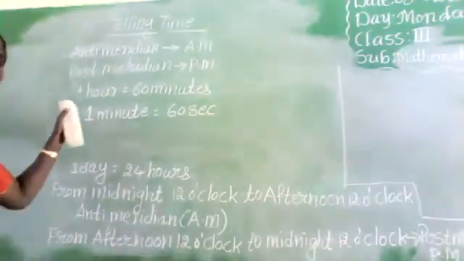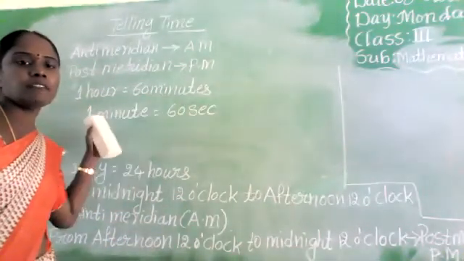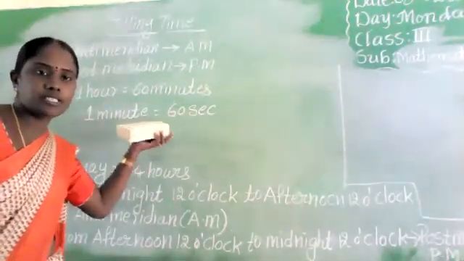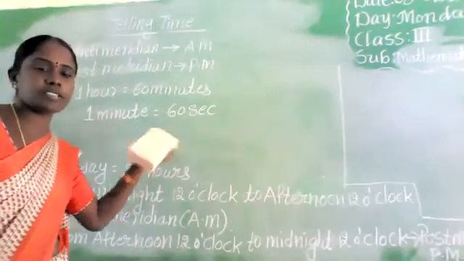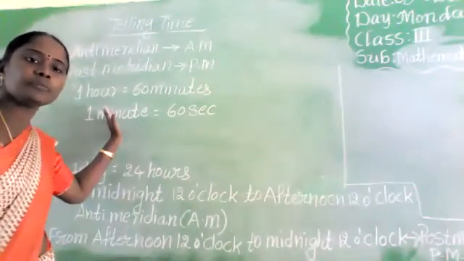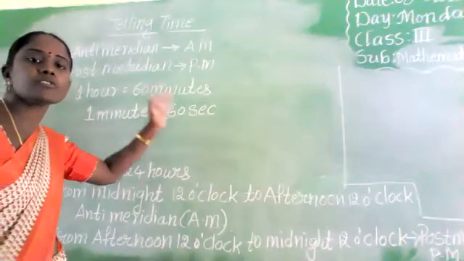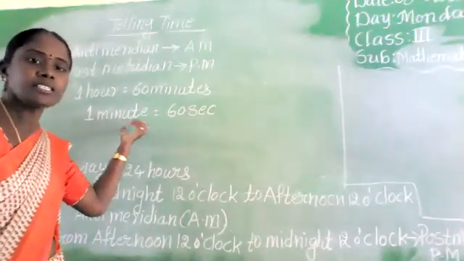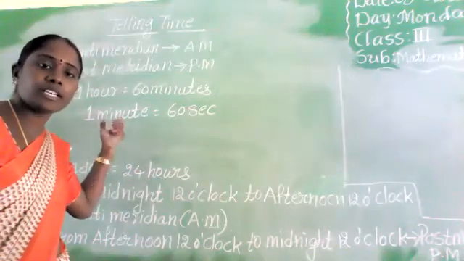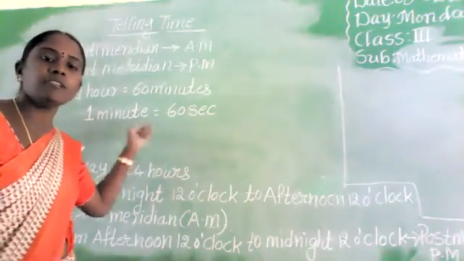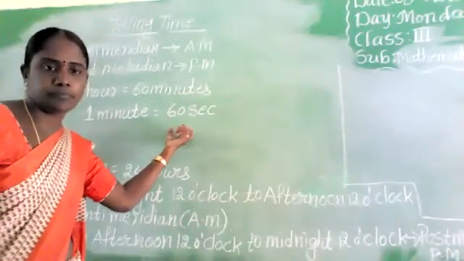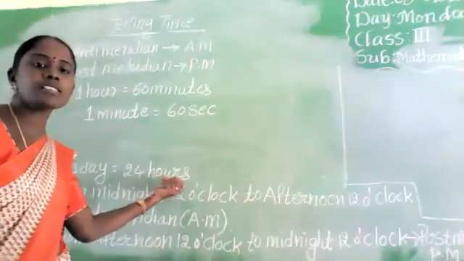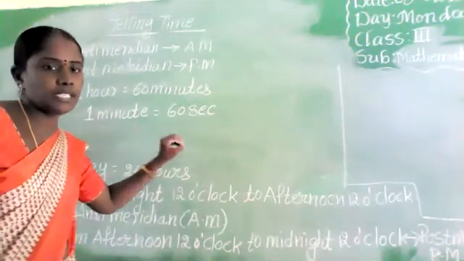Yes, 1 hour equals 60 minutes. 1 minute equals 60 seconds. Here hours is the higher unit and minutes and seconds are lower units. When we convert from hours to minutes, multiply by 60. When we convert from minutes to seconds, multiply by 60. Next, when we convert from days to hours, multiply by 24.